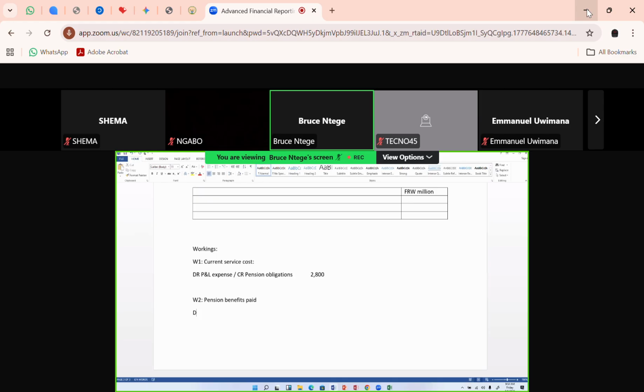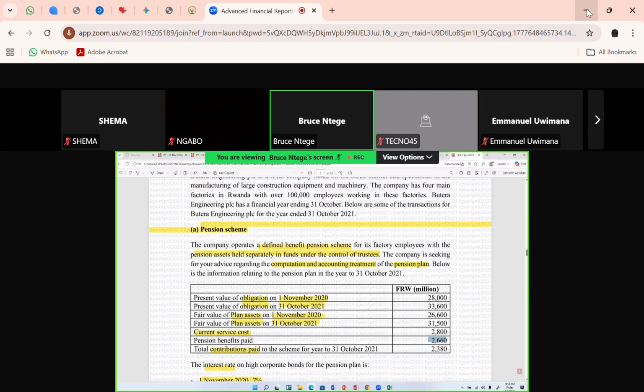Double entry is that you are debiting the pension obligations account, effectively reducing the pension obligations, and crediting the pension assets account, effectively reducing the pension assets by 2,660.